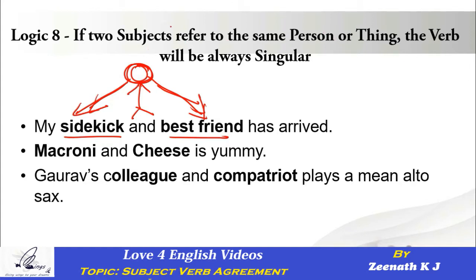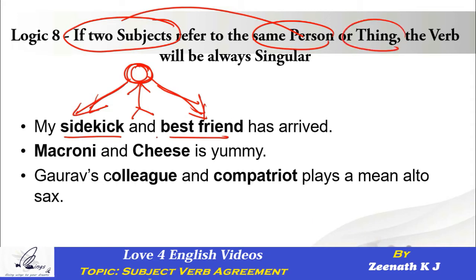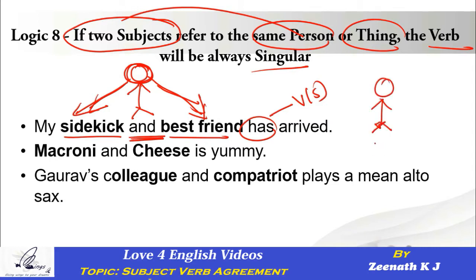Whenever you are talking about two subjects, which separately look like two different subjects, but are referring to the same person or thing, exactly like how we can see over here in the entire sentence, it will always go with a singular verb. Is it has, singular or plural? Definitely it is singular. Ultimately, one thing you have to ask yourself is, how many people arrived? Only one. So when one person arrived, that person is your subject. When the subject is singular, the verb will be automatically singular. Right? So this is exactly the moral of the story.